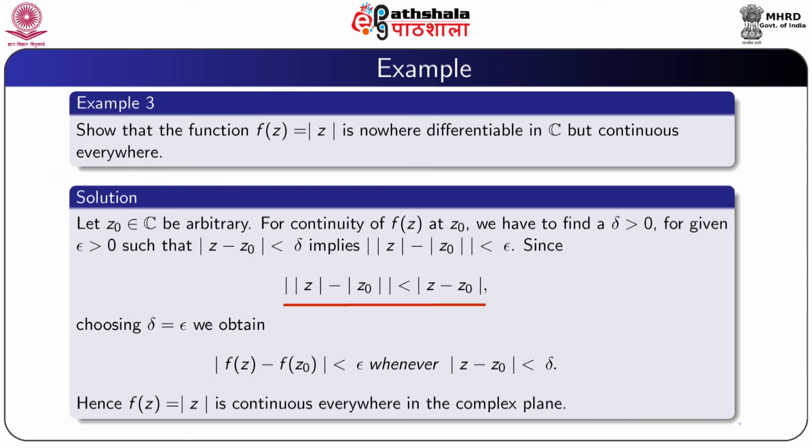Since modulus f(z) minus modulus f(z0) is equal to modulus of (modulus z minus modulus z0), which is less than modulus (z minus z0), choosing delta equal to epsilon, we can get modulus (f(z) minus f(z0)) is less than epsilon whenever modulus (z minus z0) is less than delta. And from this we can say that the function f(z) equal to mod z is continuous everywhere in the complex plane.